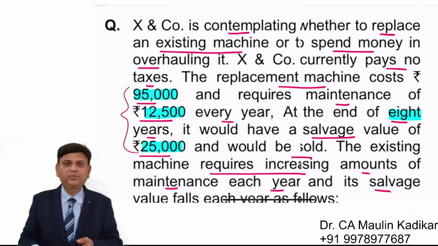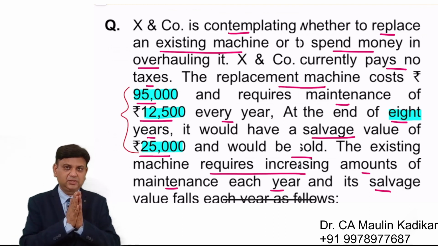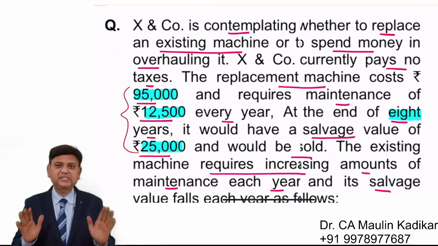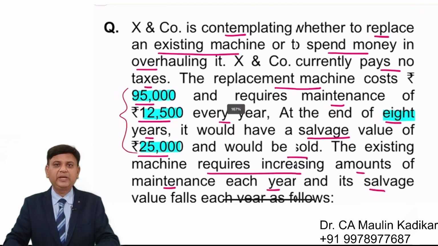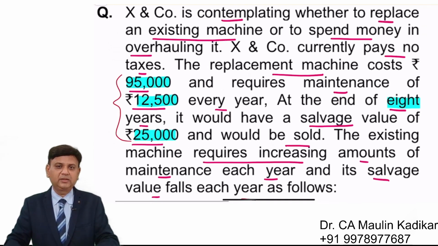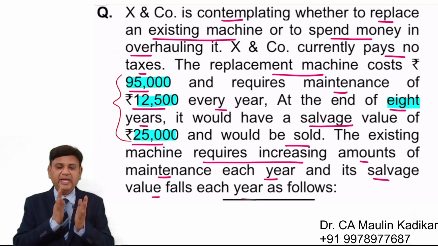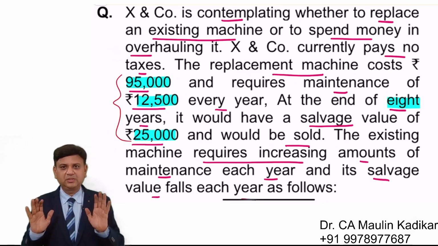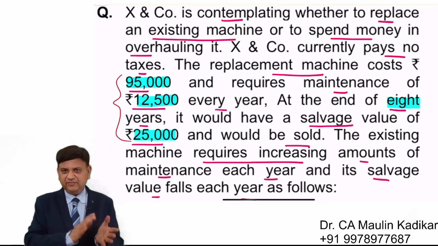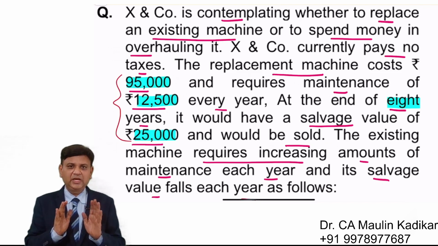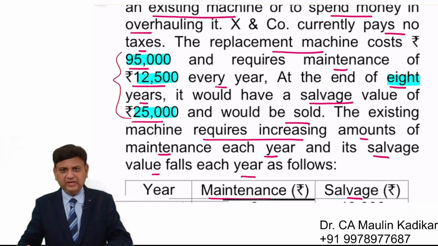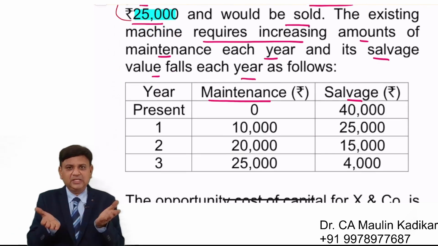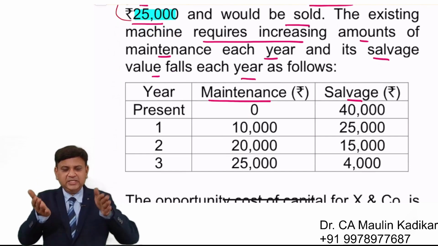Now friends, the important point of the question that I want to discuss with you is this. X&M company is contemplating whether to replace an existing machinery or spend money in overhauling it. X&M company currently pays no taxes, so we did not bother to compute depreciation. Replacement cost is 95,000, maintenance is this much, and it will have 8 years useful life. Salvage value is given.